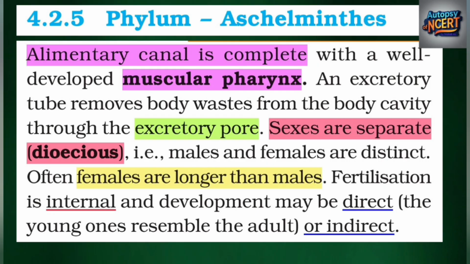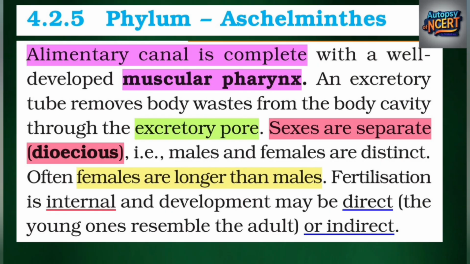Alimentary canal is complete with a well-developed muscular pharynx. An excretory tube removes body waste from the body cavity through the excretory pore. Sexes are separate, dioecious, that is, males and females are distinct. Often females are longer than males.